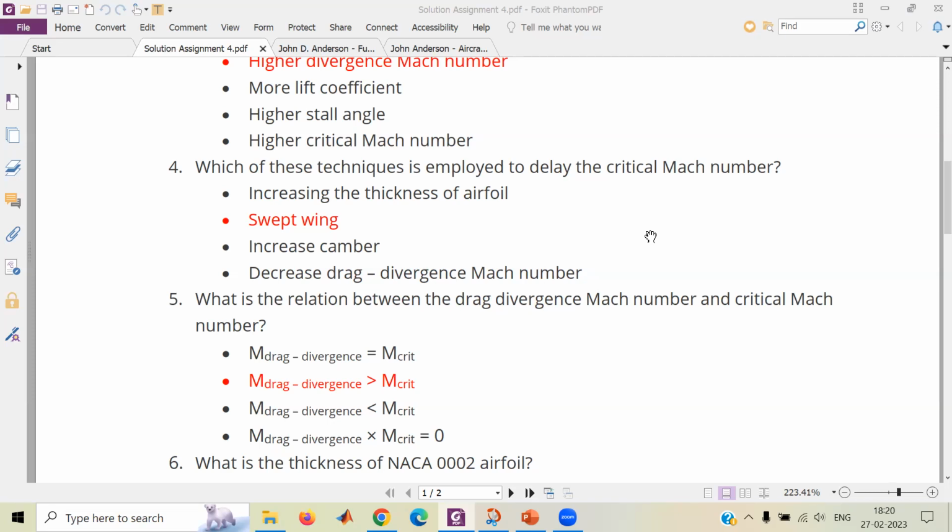Would anyone like to answer why swept wing is used to delay the critical Mach number? Sir, can I answer? Yeah. Sir, swept wing generally breaks down the flow into two directions, chordwise and spanwise flow. The main drag and main lift are due to the chordwise flow. So as it divides into components, the chordwise flow decreases, and hence we can say it can reach a higher critical Mach number.